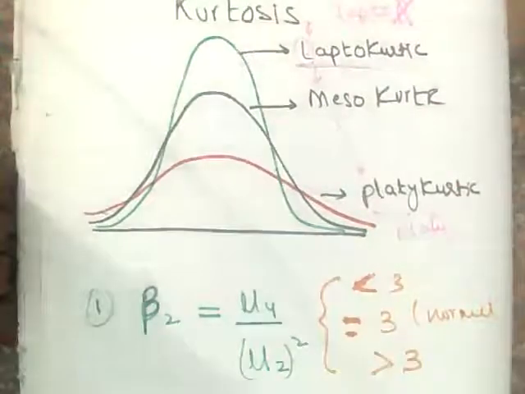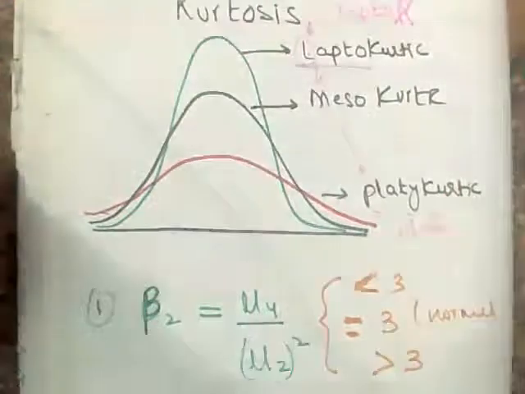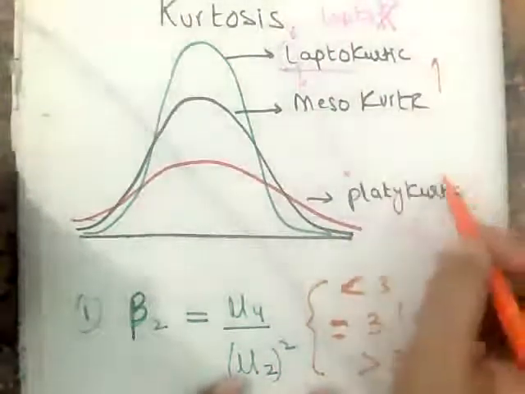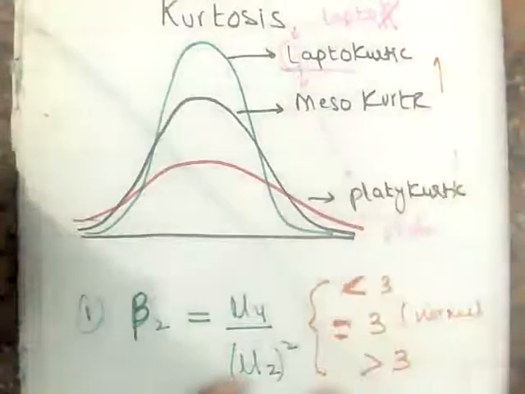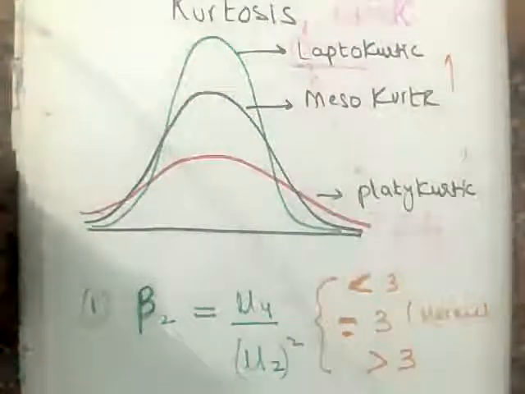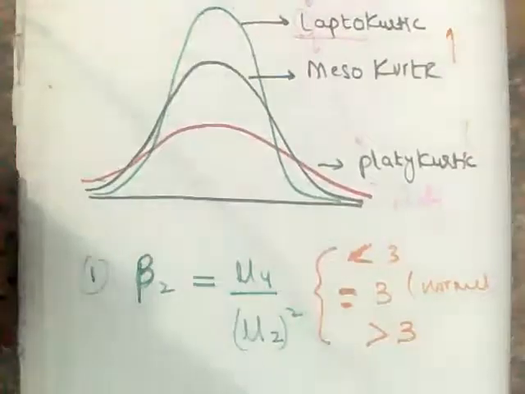Okay. The distribution is normal if it is equal to 3. If it is more than 3, then it is leptokurtic. Otherwise, it is platykurtic. All right. Okay, so that is all about kurtosis.